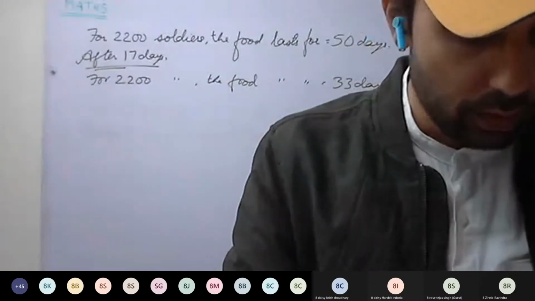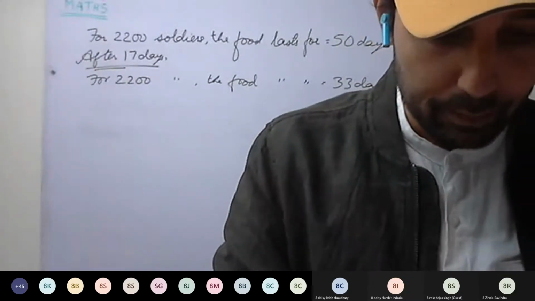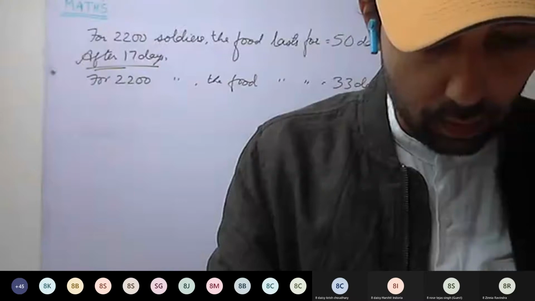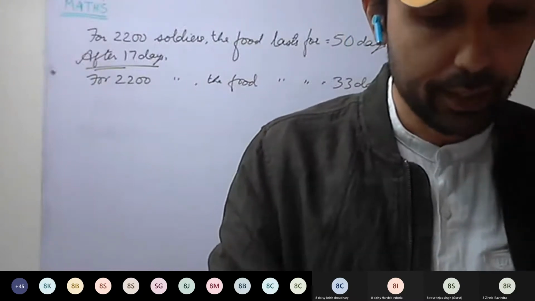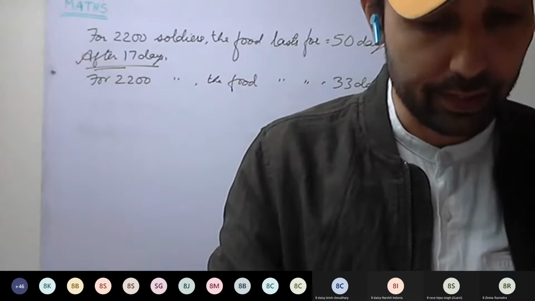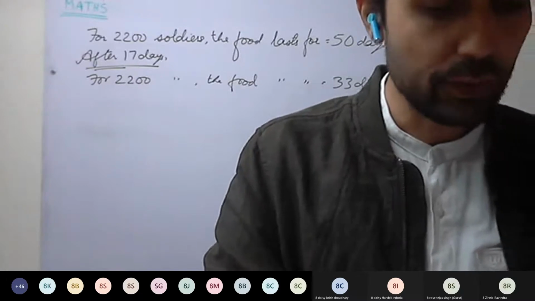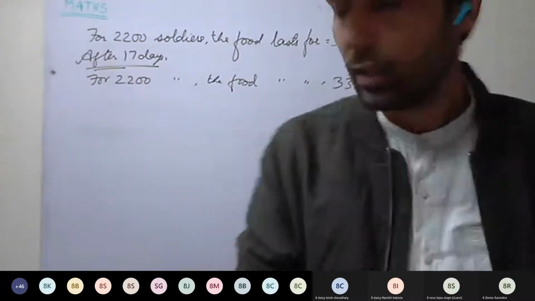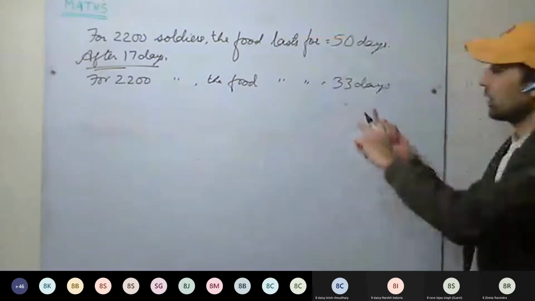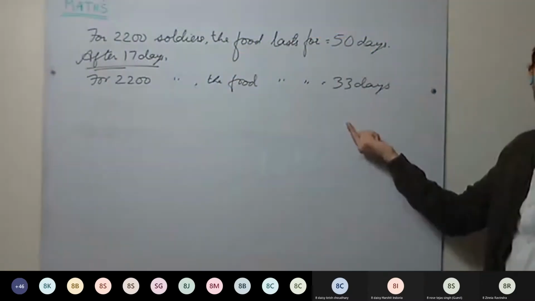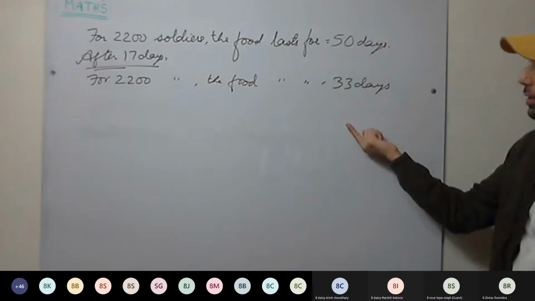After 17 days, the soldiers joined the camp and the remaining food lasts for 20 days. Find the number of soldiers who joined the camp later. Now, some soldiers have joined. As some soldiers have joined, the food will last for less number of days.